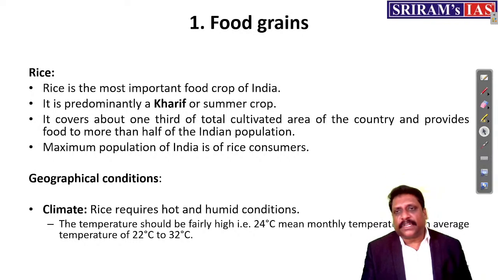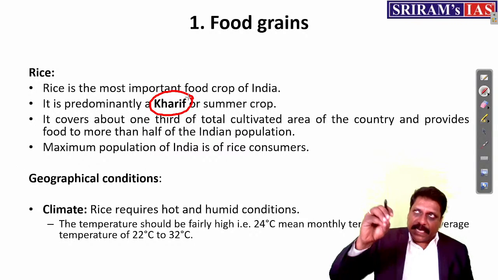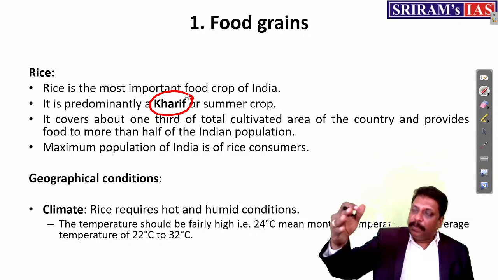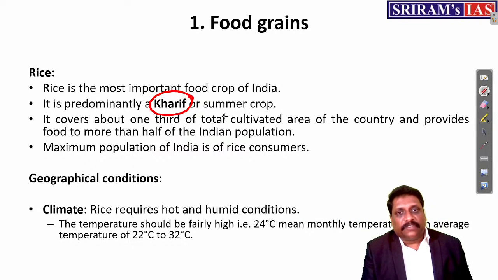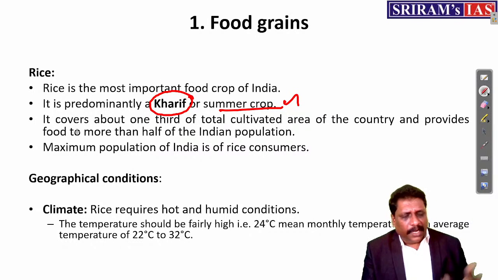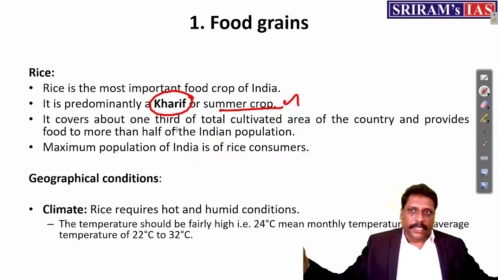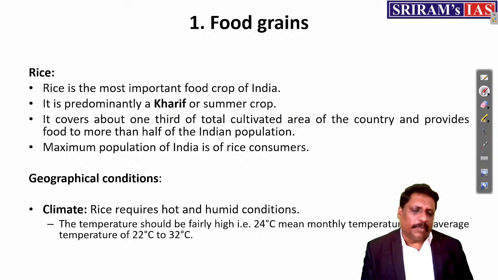For example, starting with rice. My dear friends, rice is a kharif crop. Once I say kharif crop, I know kharif crop needs more temperature, more water. So kharif crop is a summer crop. This fact you can take at this moment: it covers one-third of the total cultivated area. The maximum population of India are rice consumers. It's a combination; rice and wheat combinations are there.